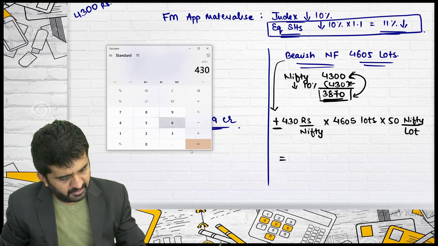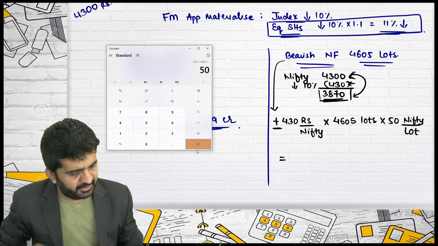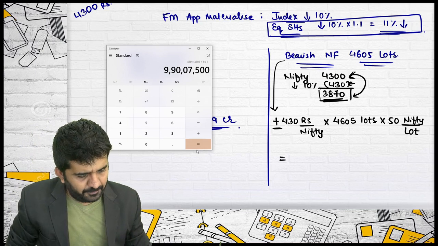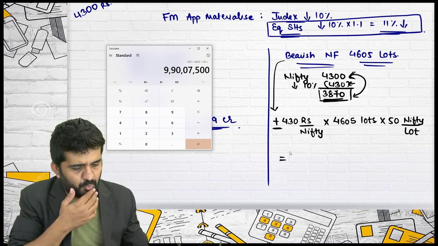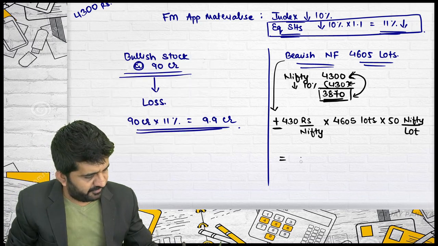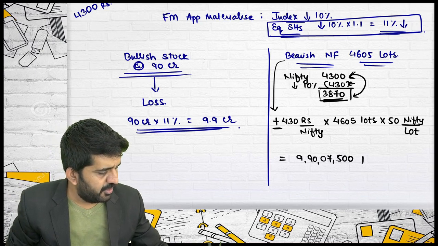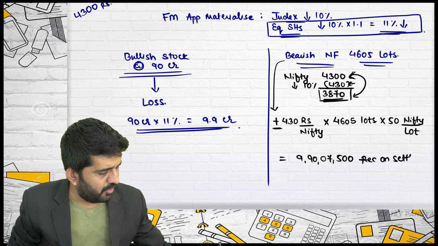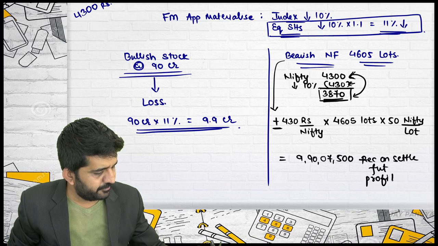430 multiplied by 4605 multiplied by 50 is 9 crore 90 lakh 7,500. You will be receiving 9 crore 90 lakh 7,500 on settlement of a future, which is nothing but profit.